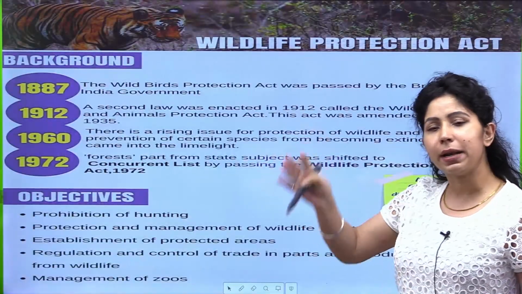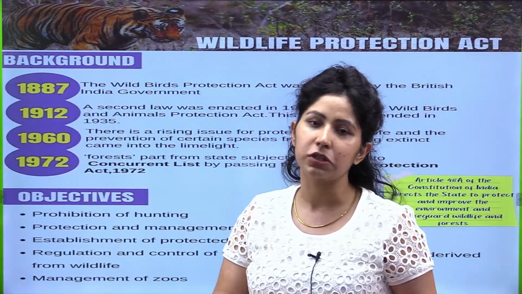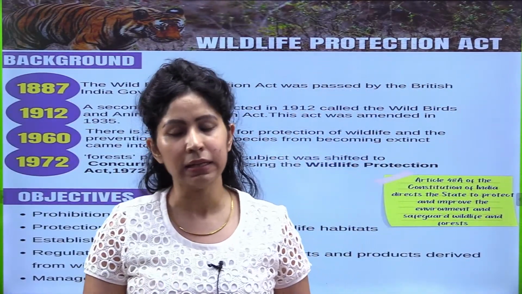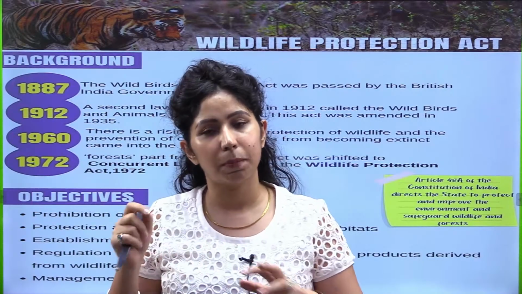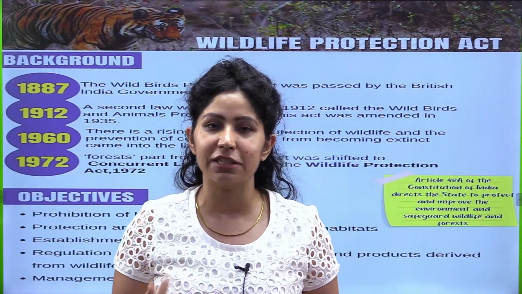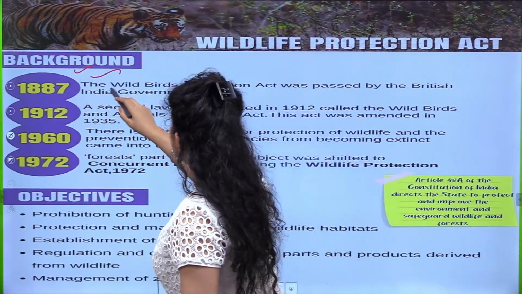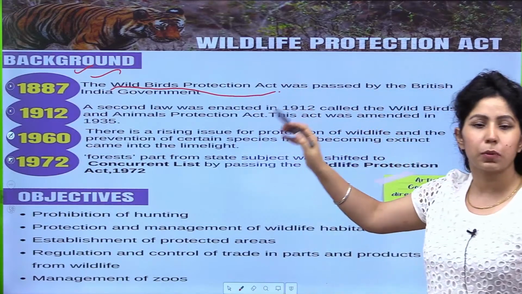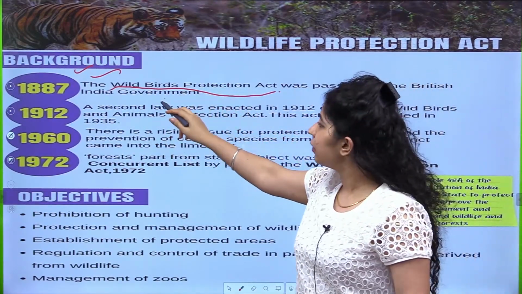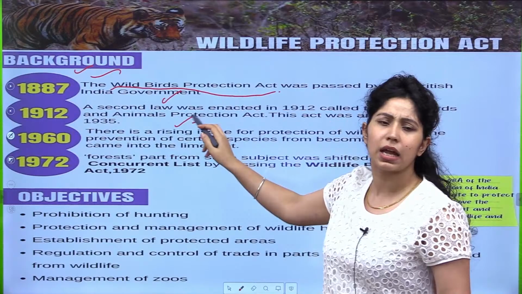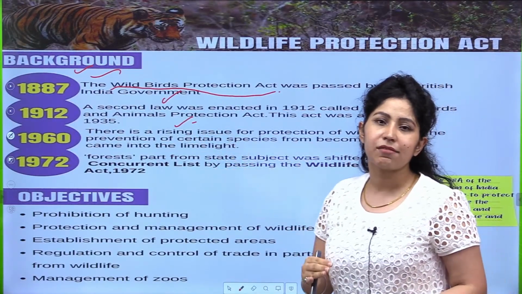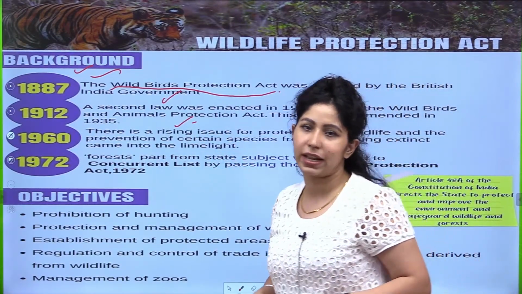See, before independence also, Wildlife Protection Acts थे. Animals और plants को protect करने के लिए ब्रिटिश गवर्नमेंट ने भी बहुत सारी legislations लाई थी. So this is the background that in 1887 the Wild Birds Protection Act was brought in. 1912 a second law was brought in. 1960 there was another legislation. 1972 में सबसे important legislation लाया गया.